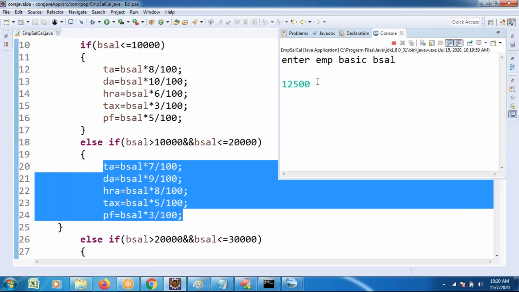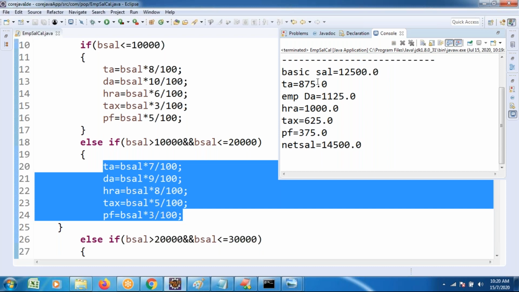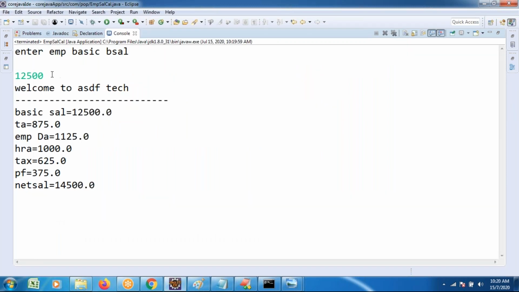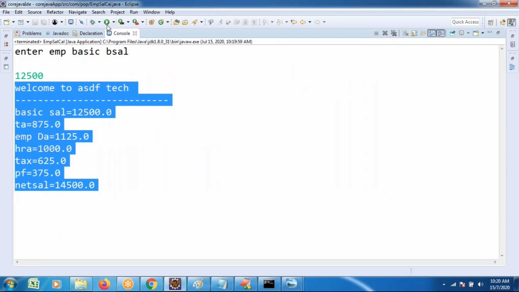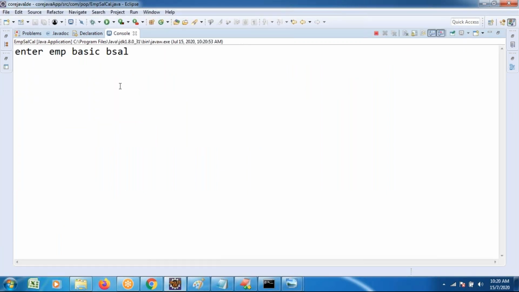See the output once. Enter the basic salary as 12,500. Based on the basic salary, just one field you enter, and all these elements are calculated. Similarly, somebody's salary is 55,000.